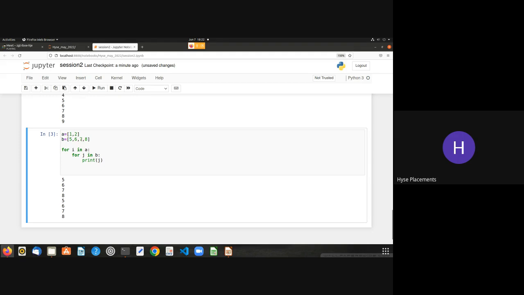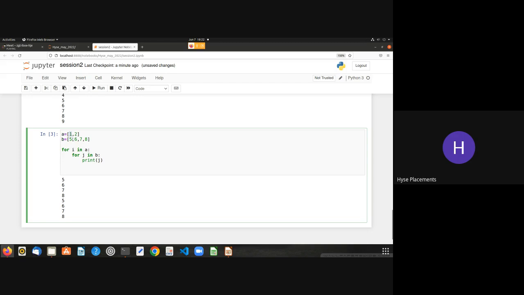and it prints down the J, and 7 and 8 as follows. 5, 6, 7, 8 is printed under the value 1, which belongs to A. The first I value is 1 and it enters into this loop and prints out all the statements of for J in B. It executes 5, 6, 7, 8, and the I value was still 1, and the 1 value is finished now. The loop is finished and this block is finished.